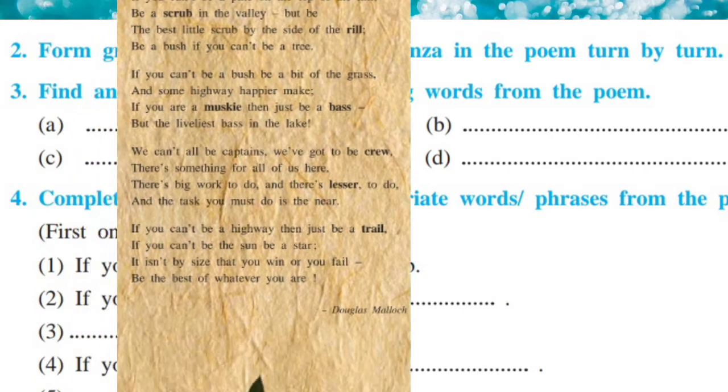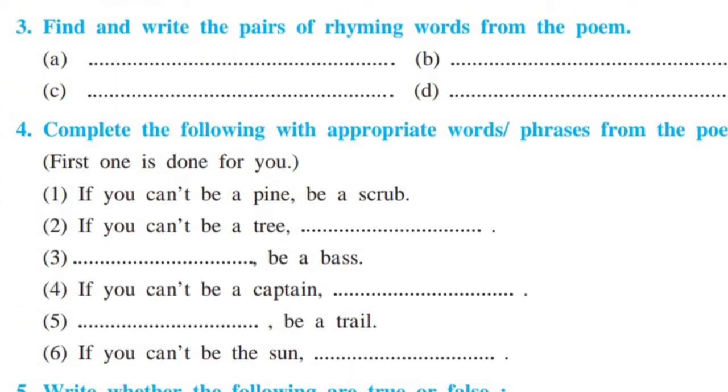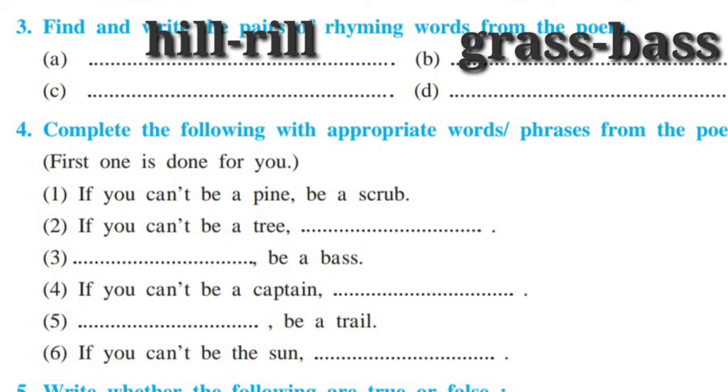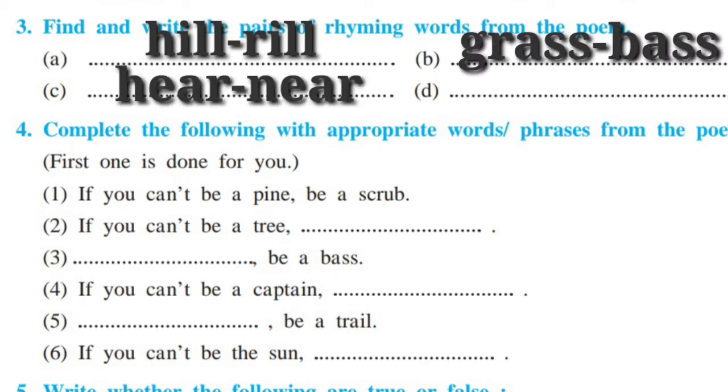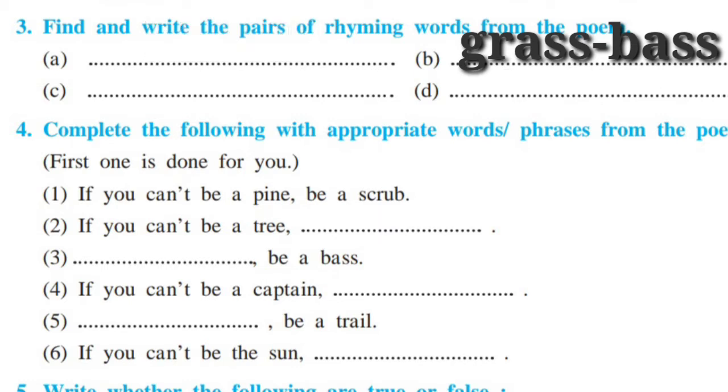Third question, find and write the pairs of rhyming words from the poem. You have to write pairs of rhyming words from the poem. In first stanza, hill and rill. In second stanza, grass and bass. In third stanza, here, near. In fourth stanza, trail and fell. And star and are also the rhyming pair.